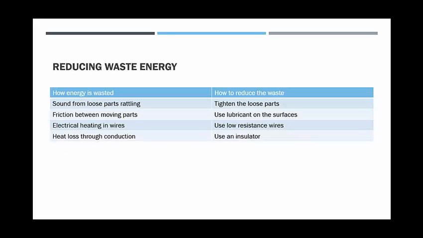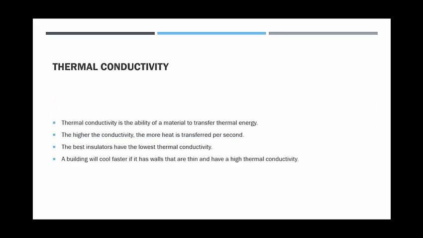Now you need to be able to explain how we can reduce some of that waste energy, and here are some ideas. If we've got loose parts that might be rattling, then we could tighten those loose parts. If there's friction between different moving parts, then we could use lubricant on the surfaces to reduce the amount of friction. Electrical heating in wires could be reduced by using low resistance wires, and heat loss through conduction can be reduced by surrounding it with an insulator.